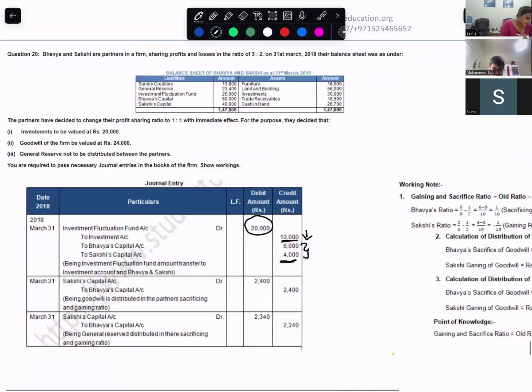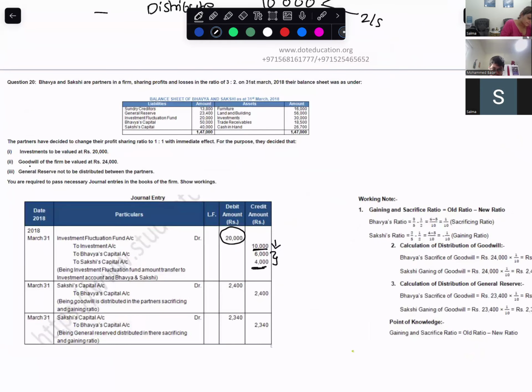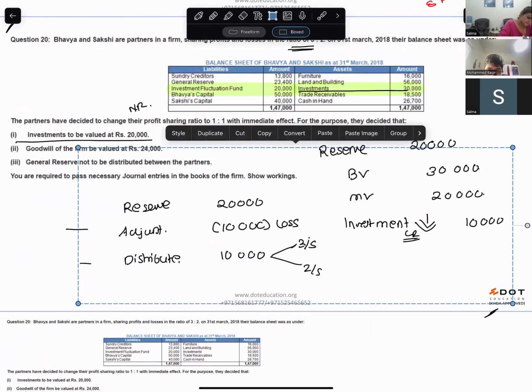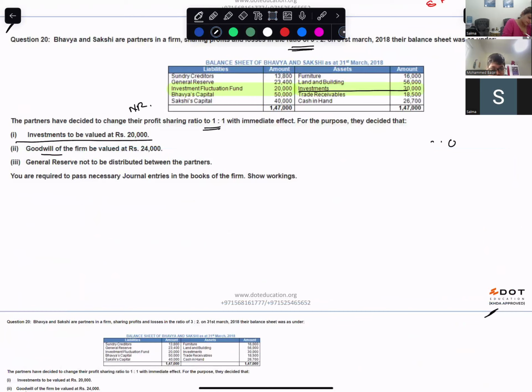Now, second adjustment is for goodwill. For goodwill, how do you do the adjustment? Nothing about loss and written off is given to us, so you have to adjust it. How do you adjust the goodwill? Gaining partner debit, sacrificing partner credit.